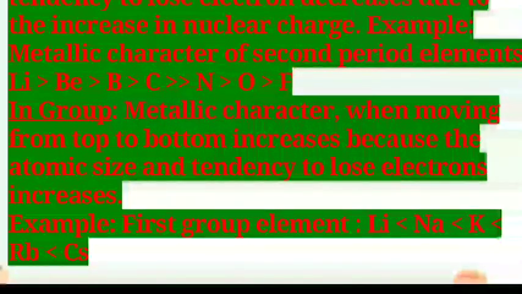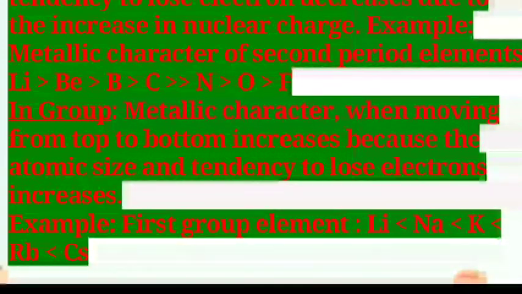A fourth period element has four shells, a fifth period element has five shells, and so on. In this way, one additional shell is added as we go from top to bottom. Therefore, the distance between the nucleus and valence electrons increases, and thus as atomic size increases, the tendency to lose electrons also increases.